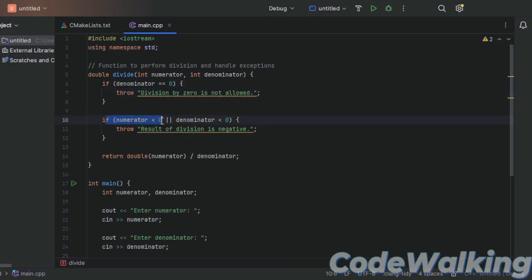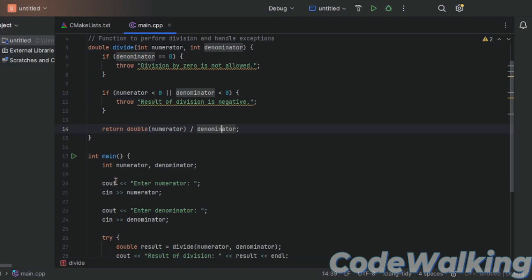If the numerator and denominator are both less than 0, the result of the division would be negative, so we throw that message. Otherwise we return the double numerator divided by denominator.